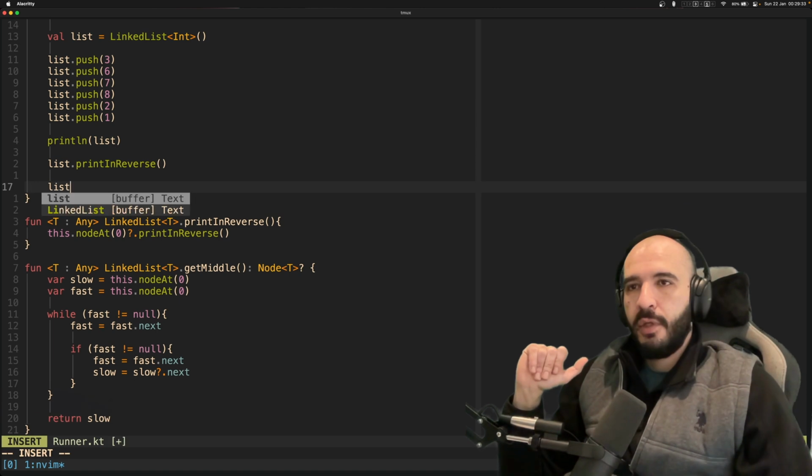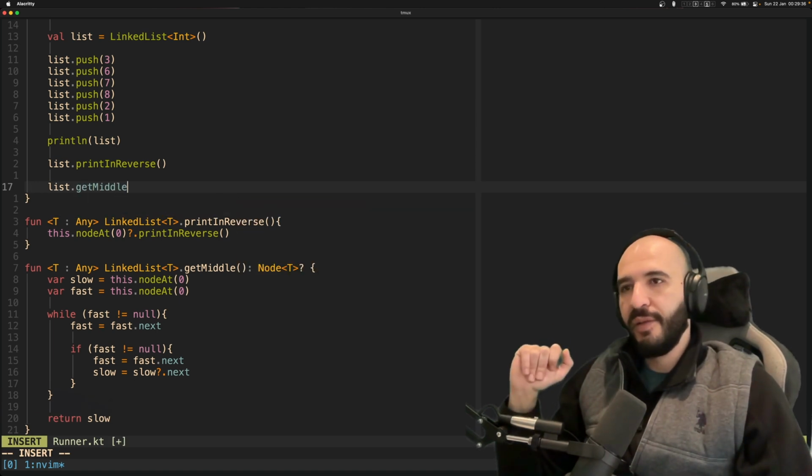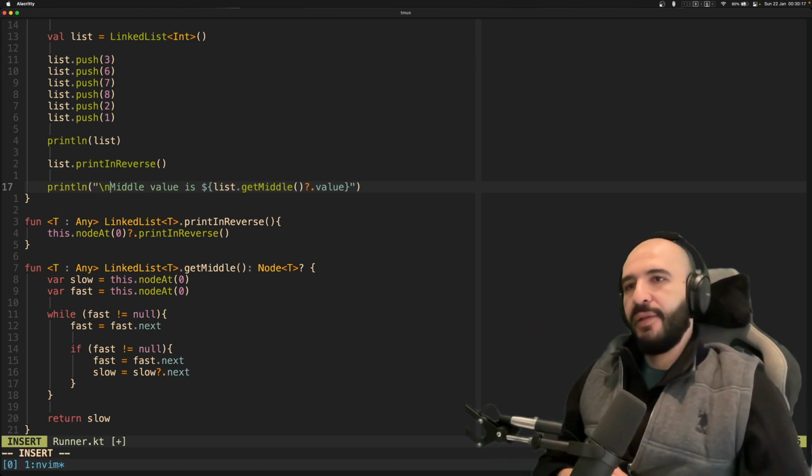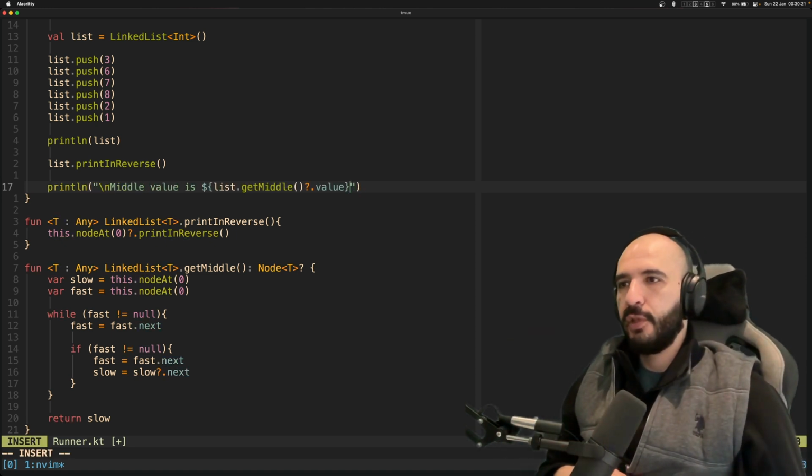Who knew? Now we're just gonna try and get the middle value here, print it along with the other stuff. Let's just add some carriage returns here so it could look prettier.